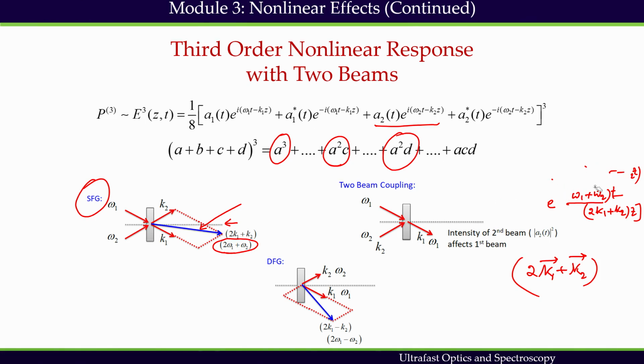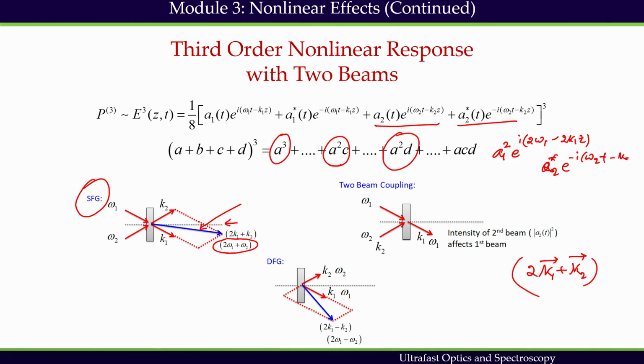In the a square d term, we have a1 squared e to the power i(2 omega 1 t minus 2 k1 z), multiplied by a2 star, because it's a d, so this one is d, a2 star e to the power minus i(omega 2 t minus k2 z).